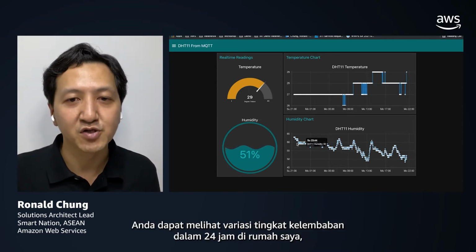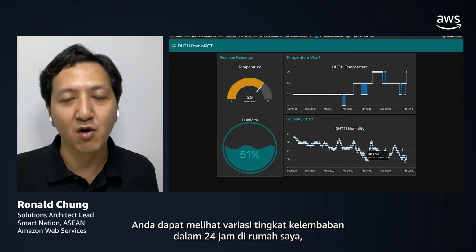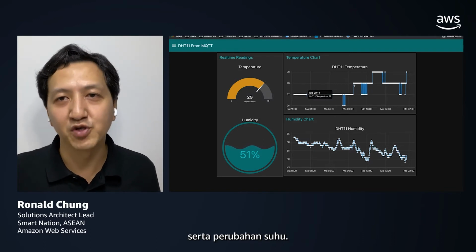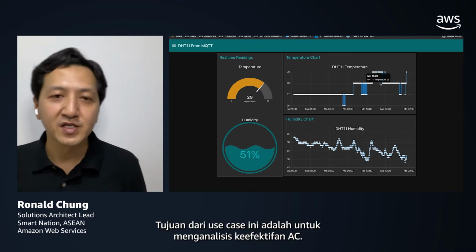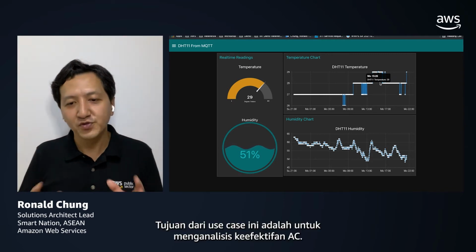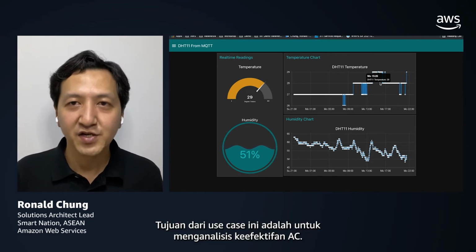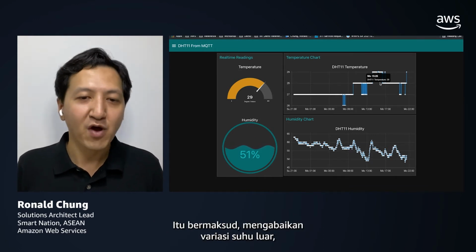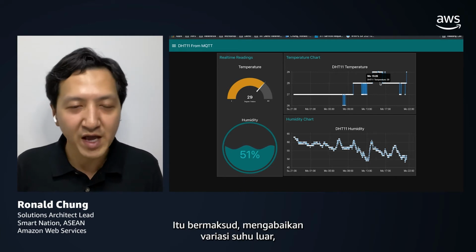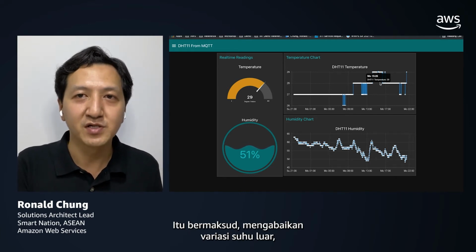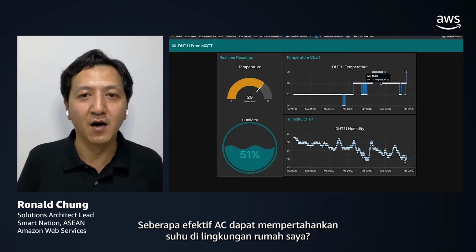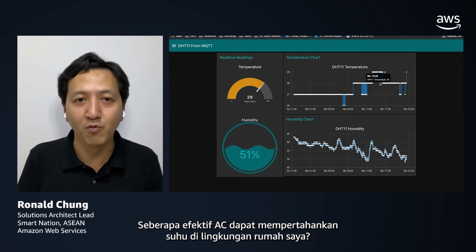You can see the 24-hour variation of the humidity level in my home, as well as the temperature variations. The intention of this use case is to analyze the effectiveness of the air conditioner, that means disregarding the variations of the outside temperature, how effectively the air conditioner can maintain the temperature in my home environment.